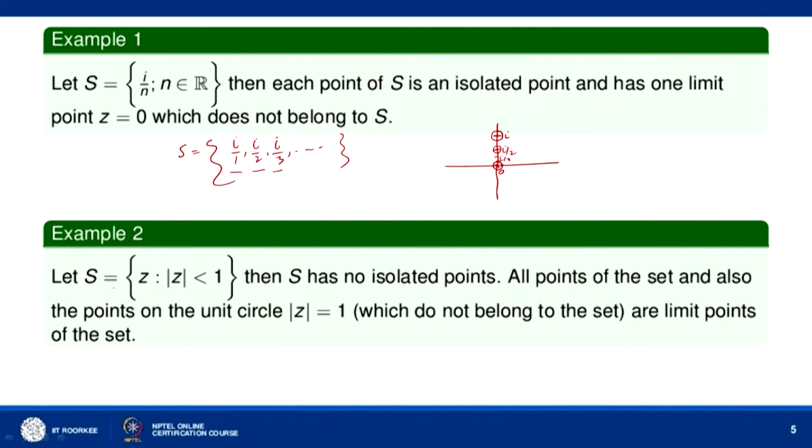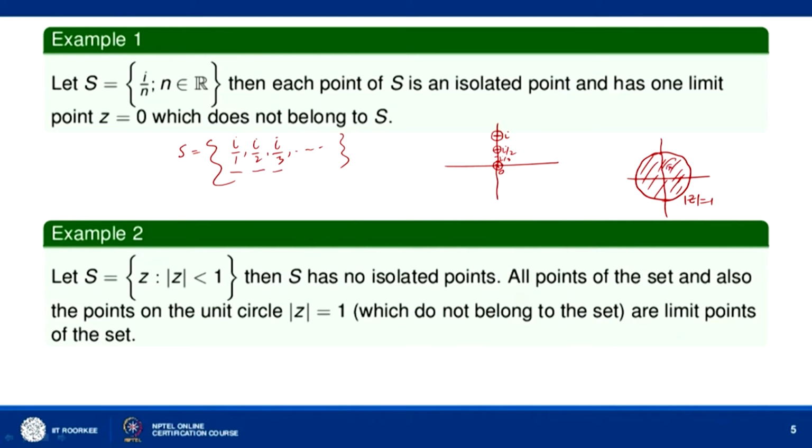Now, if you take S equal to the set of all Z such that mod of Z is less than 1, then this is your circle mod Z equal to 1, and we are considering the interior of this circle. Then S has no isolated points.